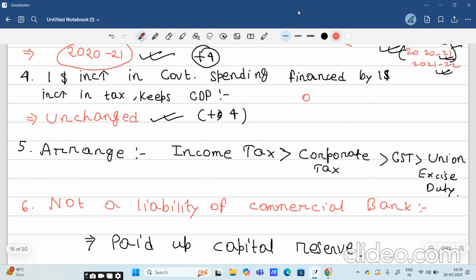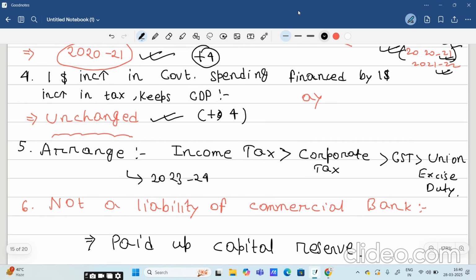The options were basically that your equilibrium GDP will also increase by $1, your equilibrium GDP will fall by $1, or your equilibrium GDP will be unchanged. So the option will be unchanged. You have to take this option, unchanged. Okay, then you have to arrange this as per